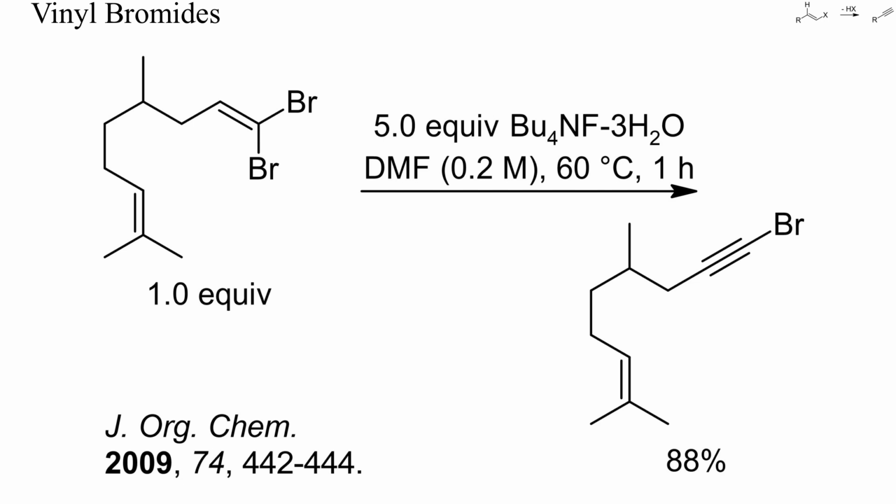halogenated terminal alkynes, as in this example. Here, the dehydrobromination was complete after only 1 hour at 60 degrees Celsius. Brominated alkynes are often easier to prepare by bromination of terminal alkynes, for instance with bromine in aqueous sodium hydroxide. In this case, though, bromination of the olefin may also occur.